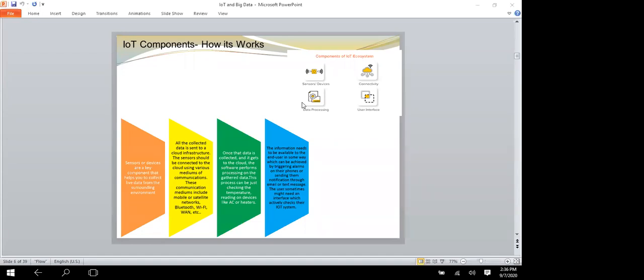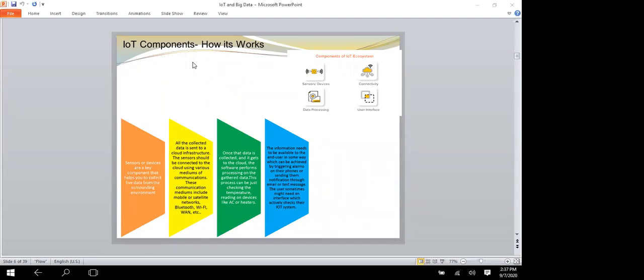The next level is the user interface, where the information is made available to the end user in some way. This can be achieved by triggering alarms on the phones or notifying through text or emails. So those are the details that have to be sent to the user. It may be triggering alarms or emails or SMS, like that it will be given to the users.